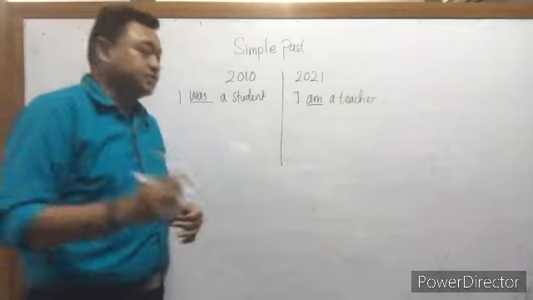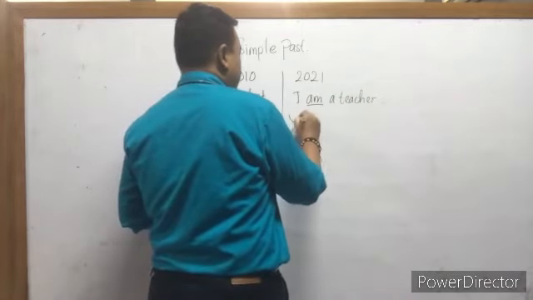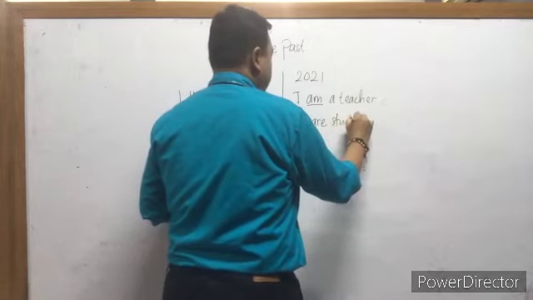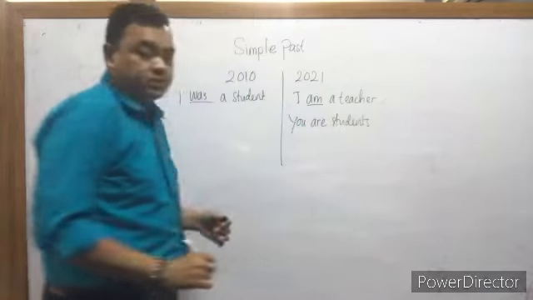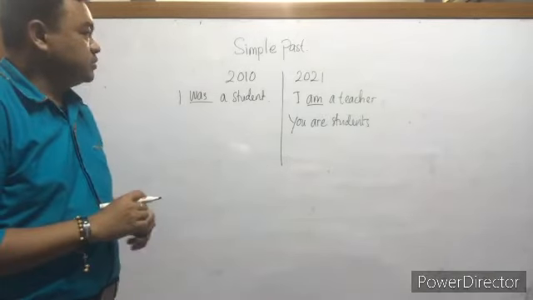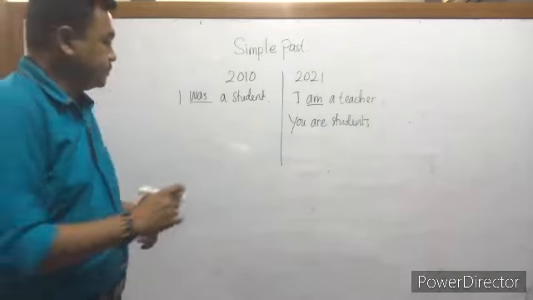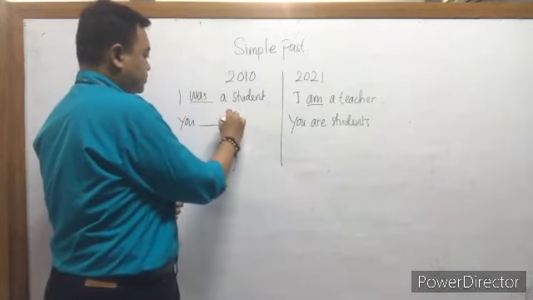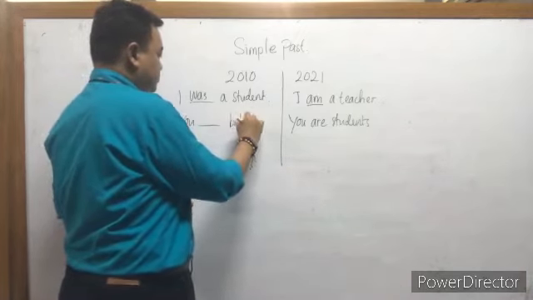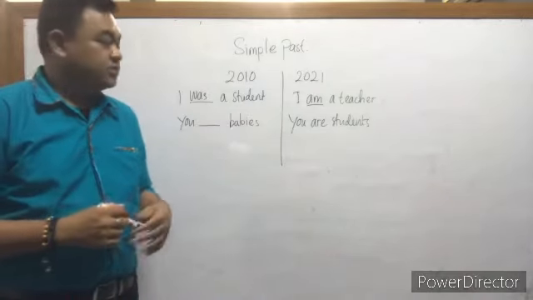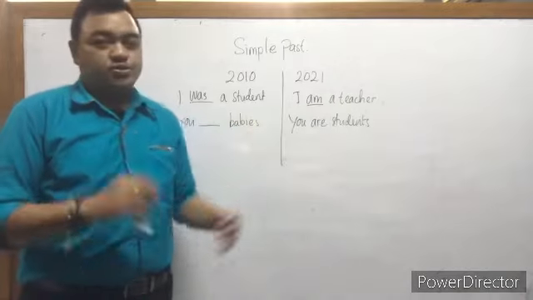Now, how about you? You are students, right? You are students now. How about 2010? You are students in 2021.